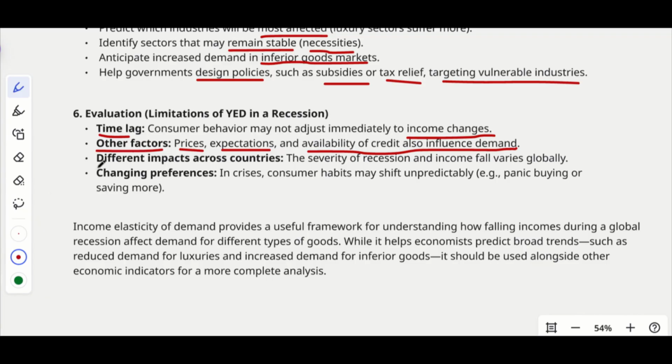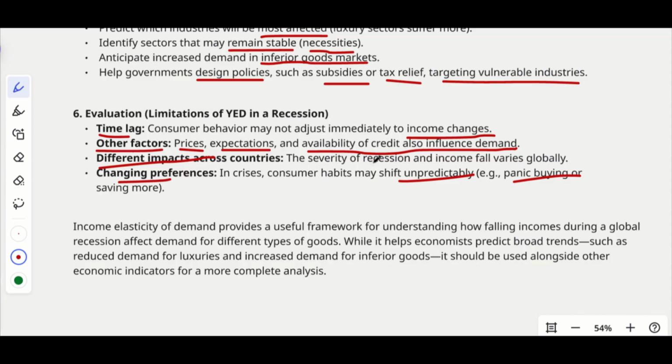Changing preferences are also an important thing. What are changing preferences? In a crisis, consumer habits may shift unpredictably. For example, panic buying. That is a very important thing. What is panic buying? Just imagine you are expecting a flood. The news channel informed, in the prime news, that there is a high chance of flooding in the coming days, so you might panic. You will go to the nearby supermarket as soon as possible and buy supplies, right? You will buy water, you will buy vegetables, so that you don't have to worry about the catastrophe. That is called panic buying.